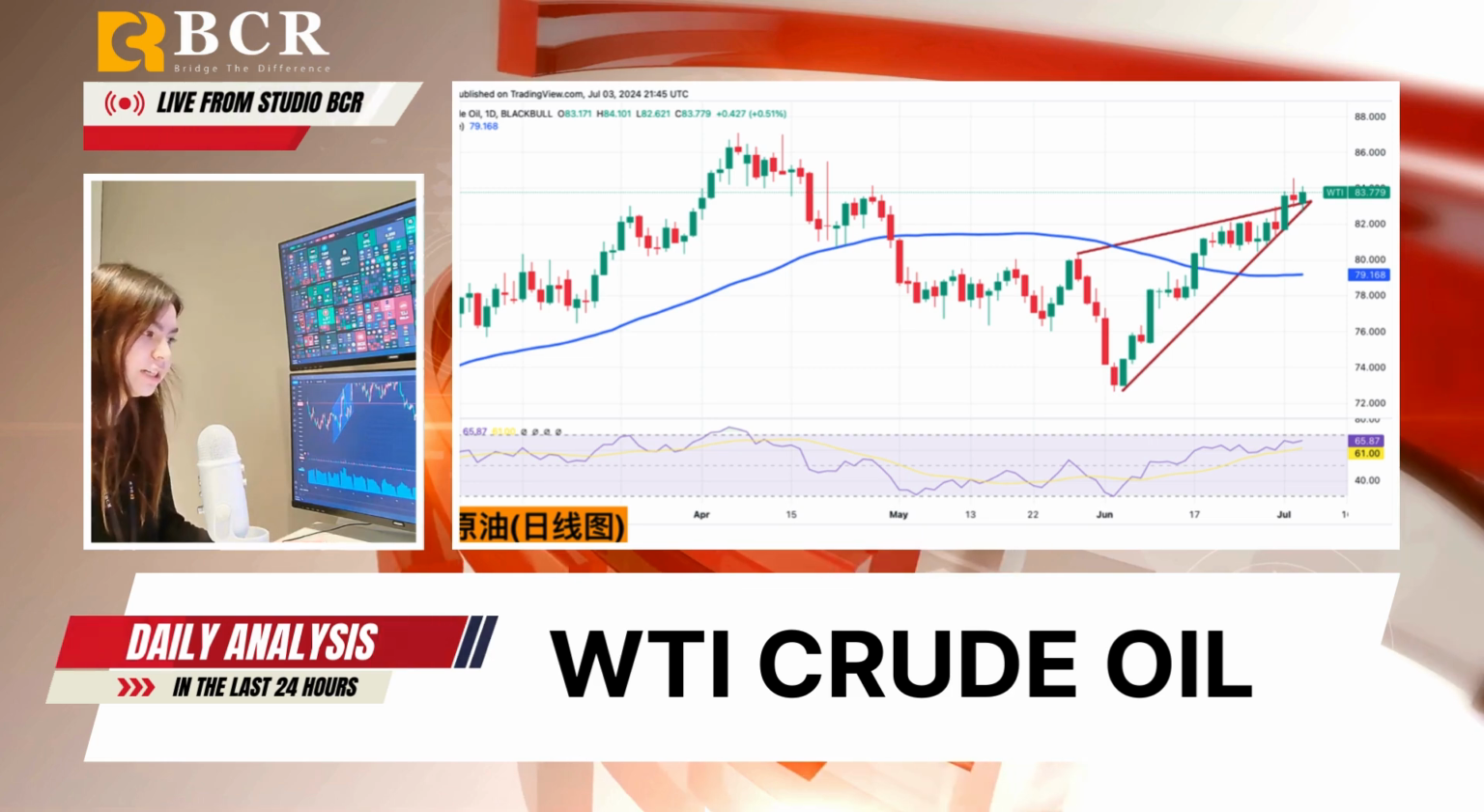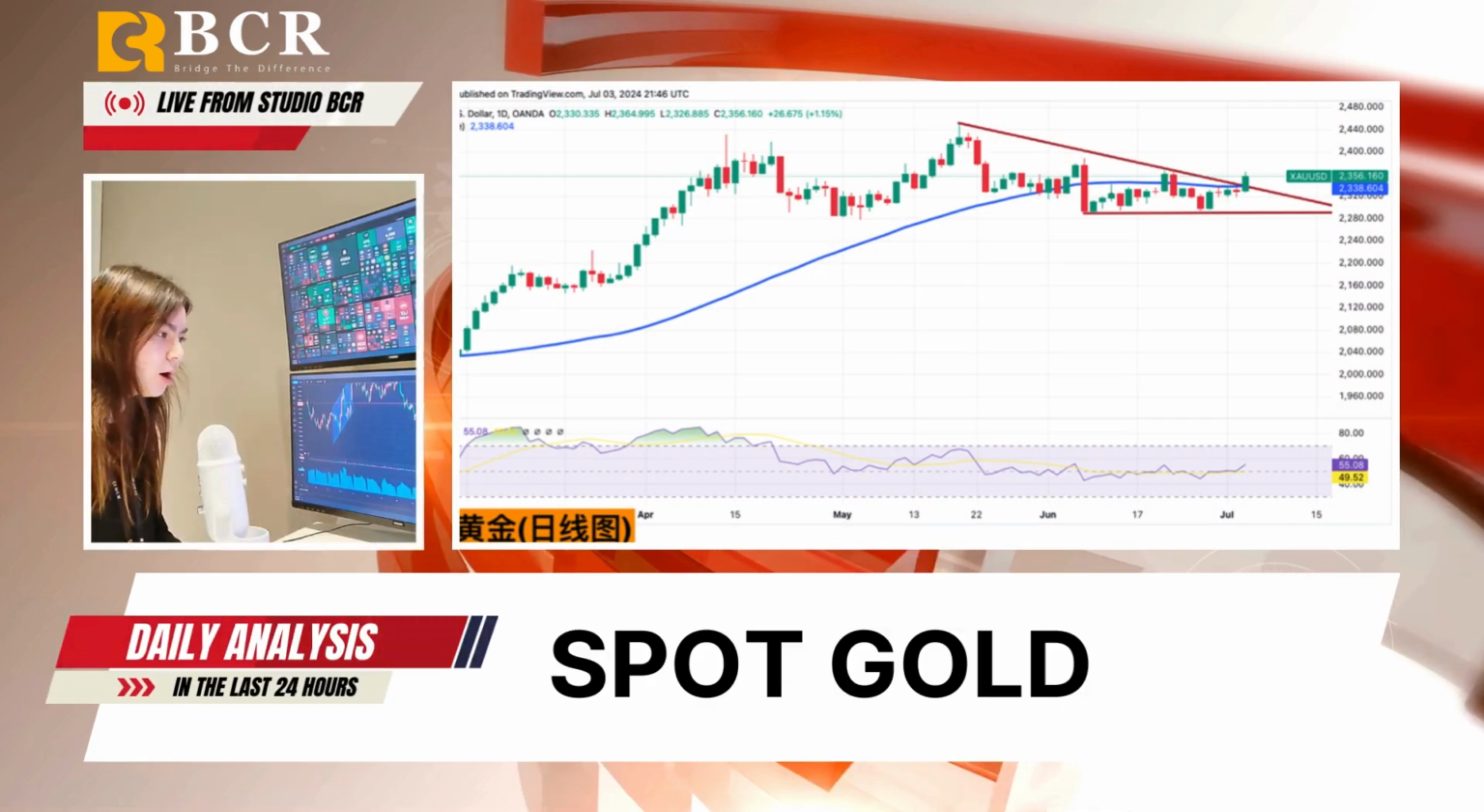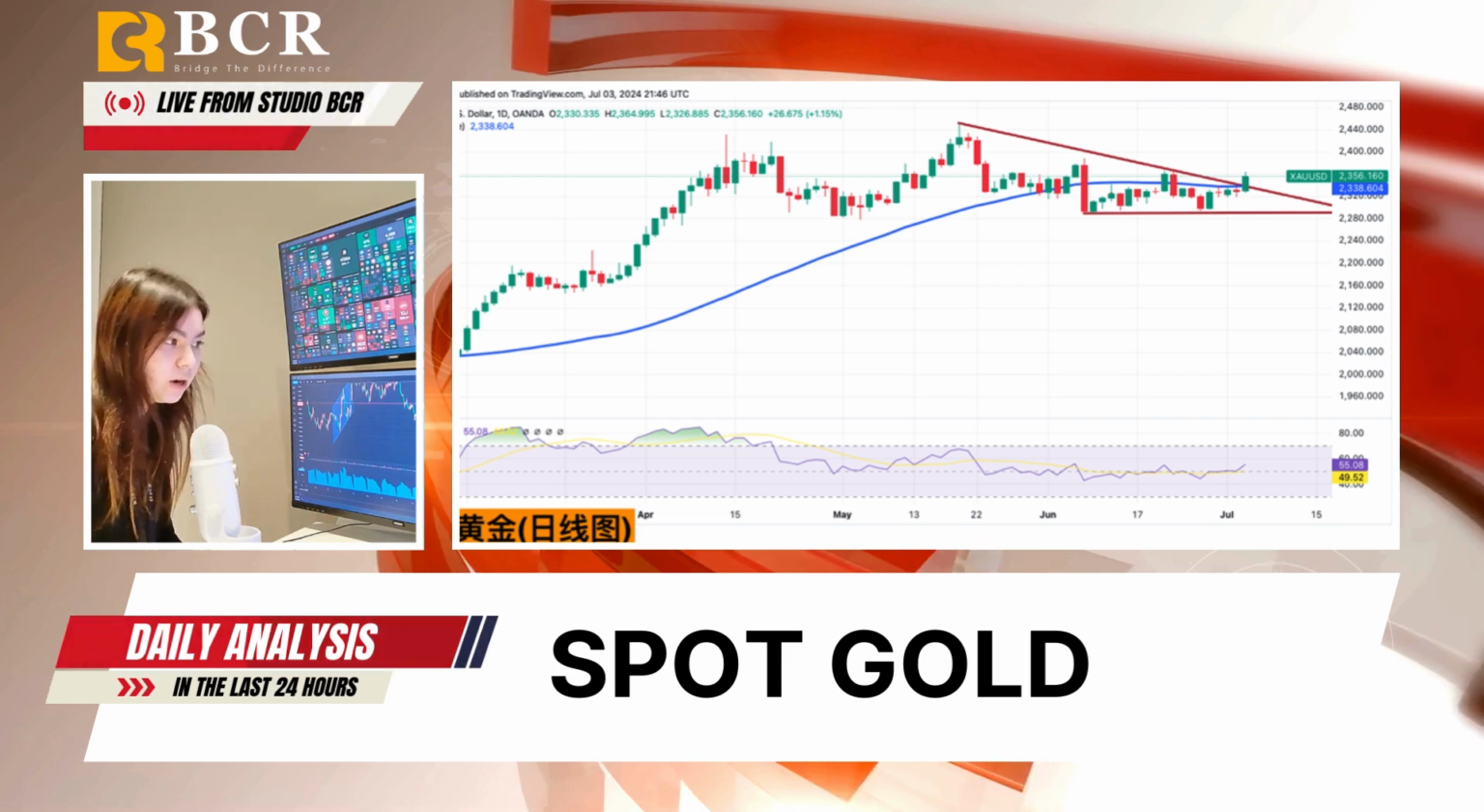For gold, prices surged due to a sharp drop in the US 10-year Treasury yield following disappointing US economic data. This included the ADP employment change and ISM services PMI, boosting demand for gold as a safe haven asset. The market saw fluctuations above the 50-day simple moving average during the Asian session on Wednesday.